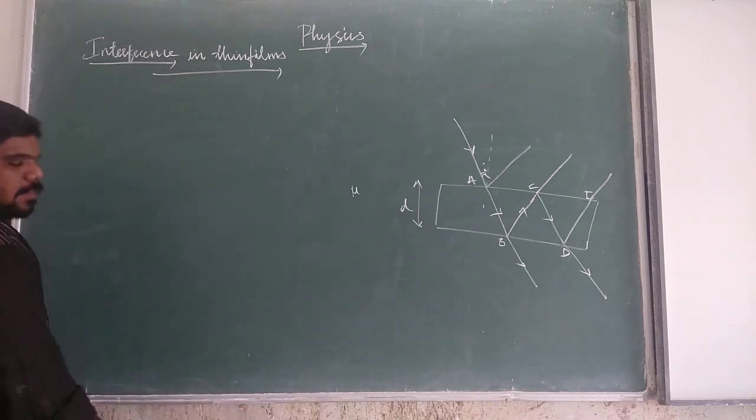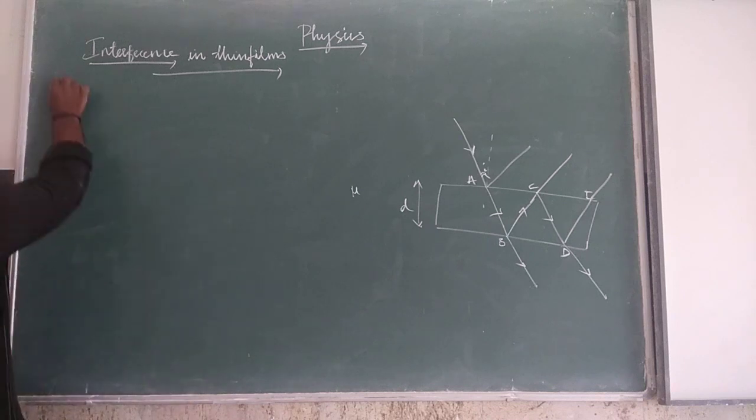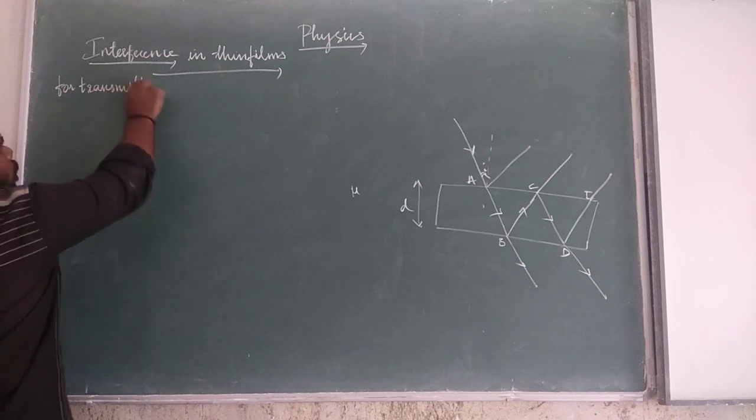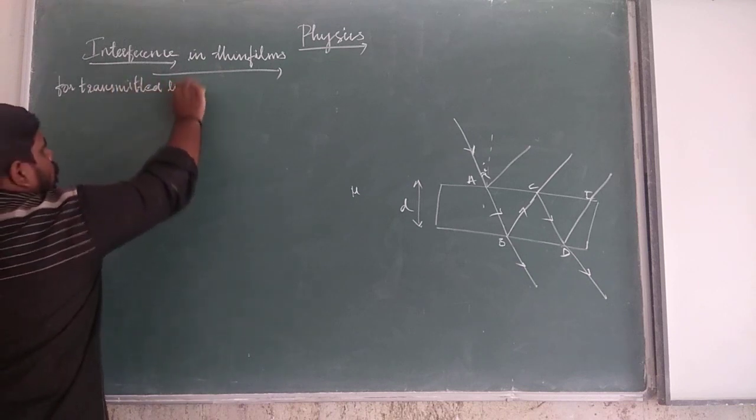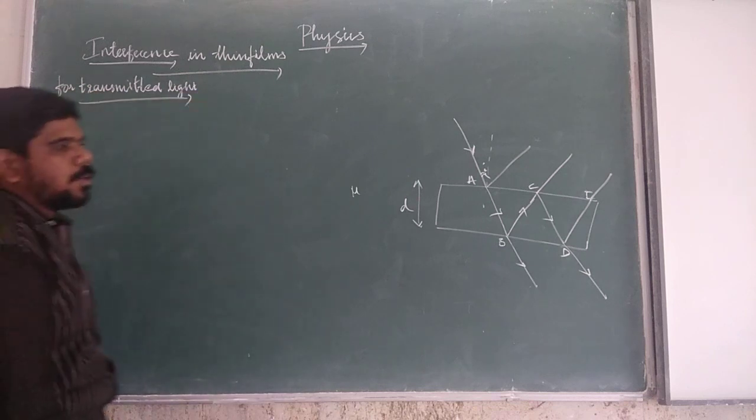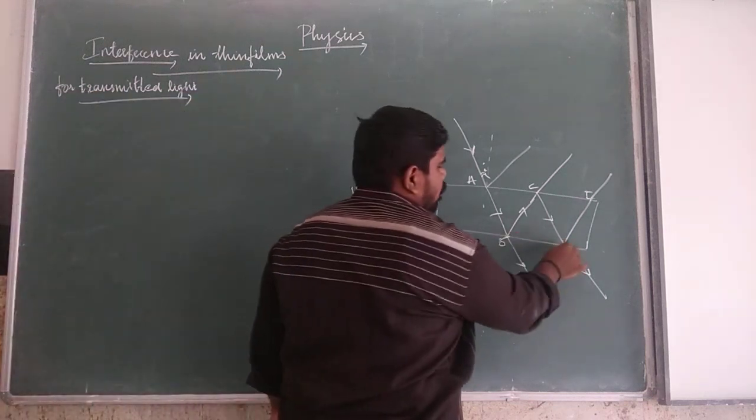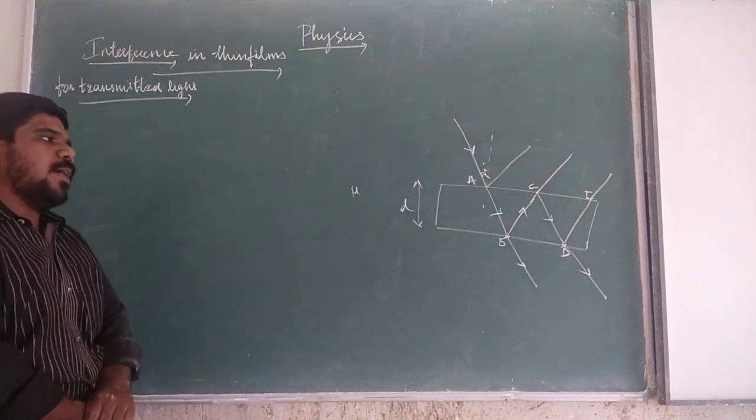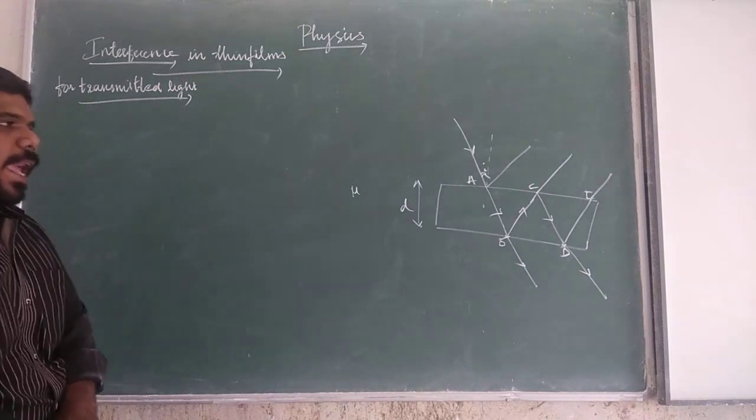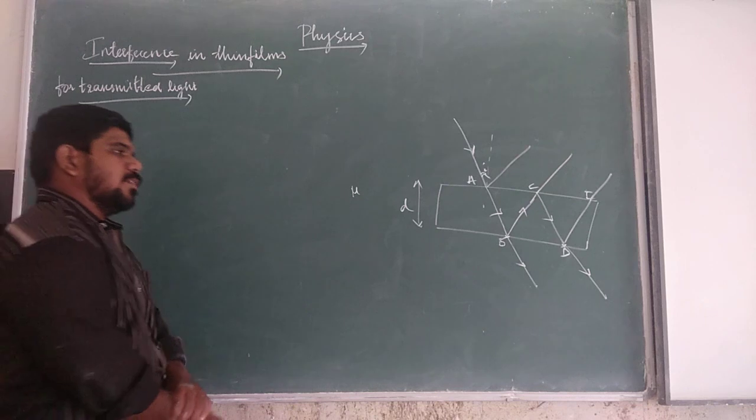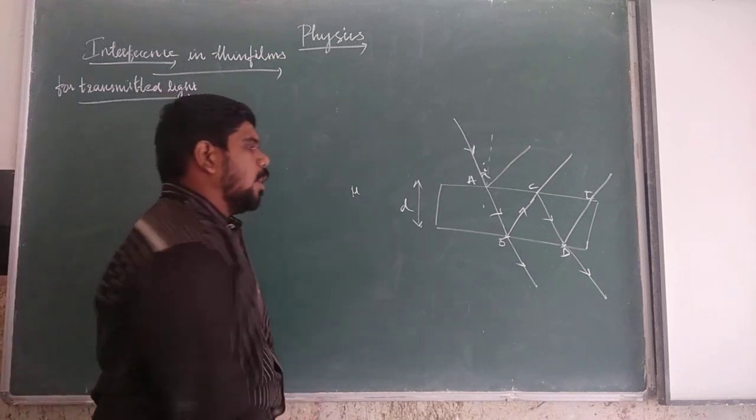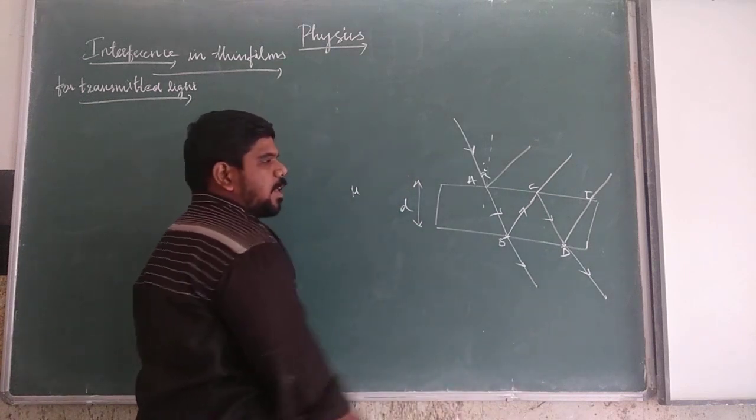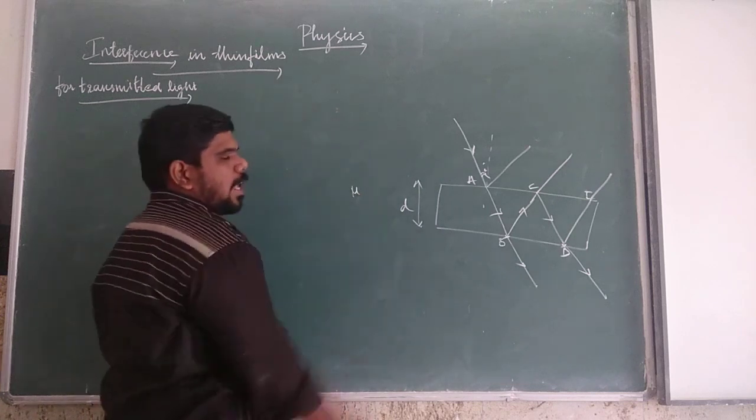First, the condition for transmitted light. For the transmitted light, we take the light waves emerging from the points B and D. We take the path difference between the light waves transmitted from B and D. As the wave travels through the medium of refractive index mu, they have a path difference.